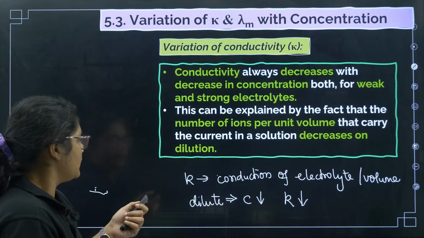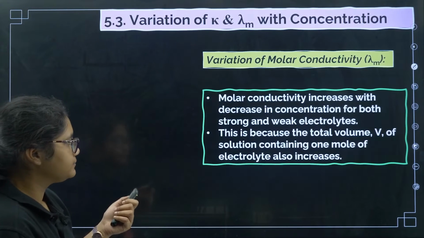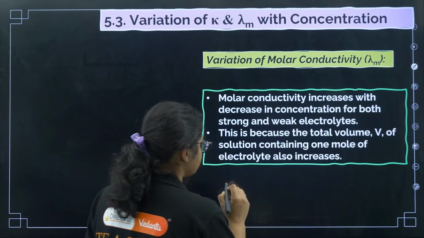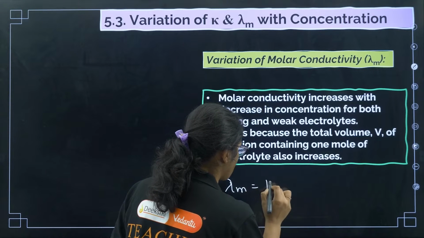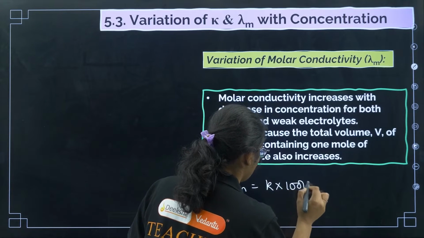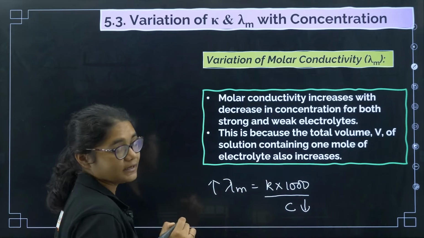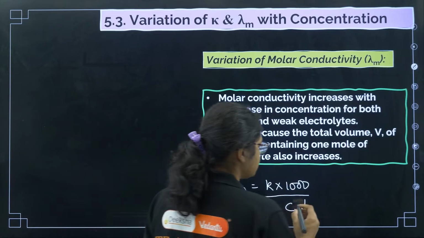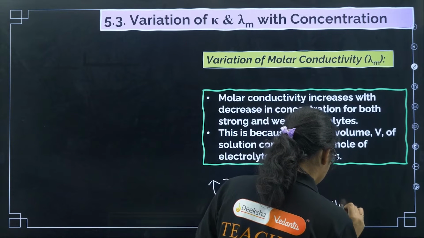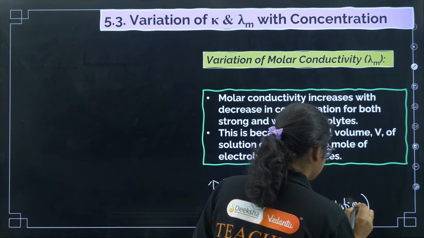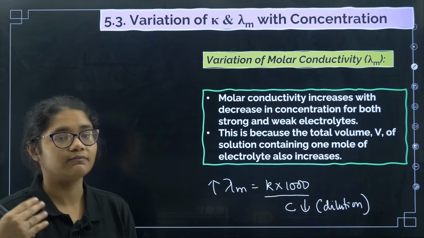Now coming to molar conductivity. If you see the formula, lambda m is equal to kappa into 1000 by C. So if concentration decreases, molar conductivity will increase. When I say concentration decreases, I mean I'm diluting the solution. So with dilution, molar conductivity will increase.